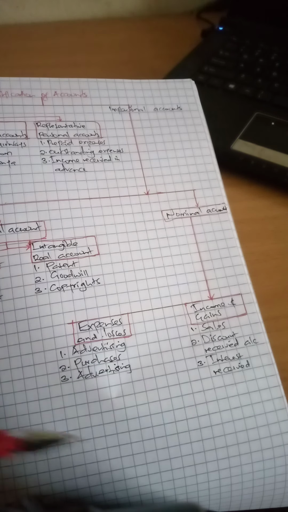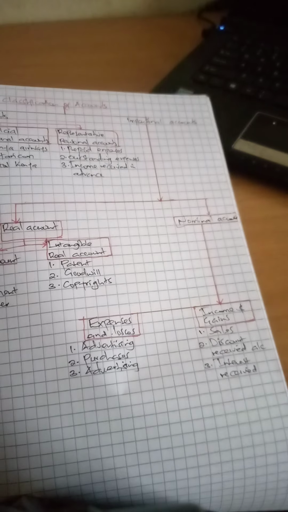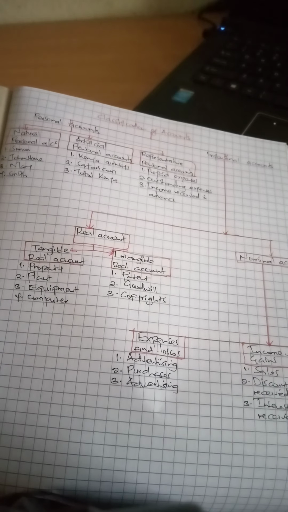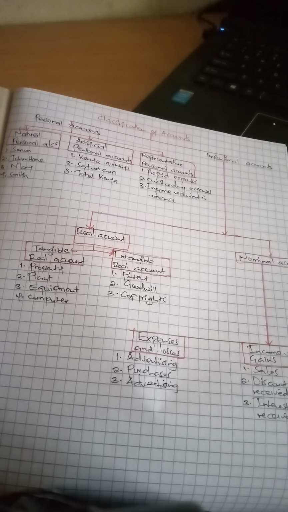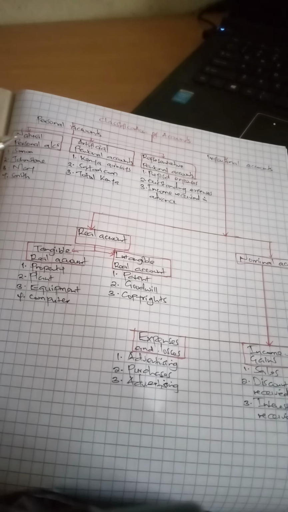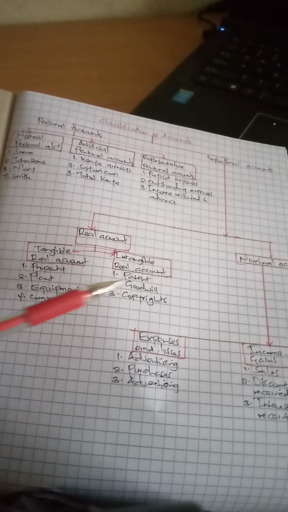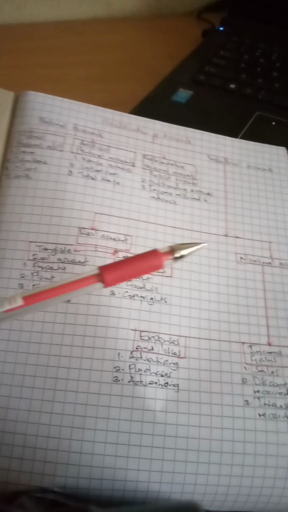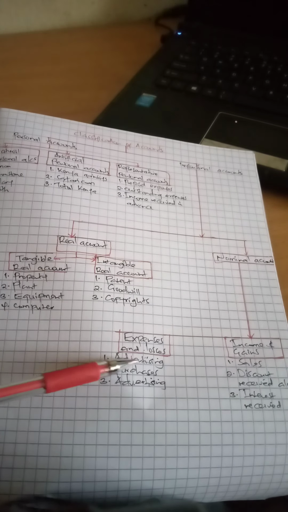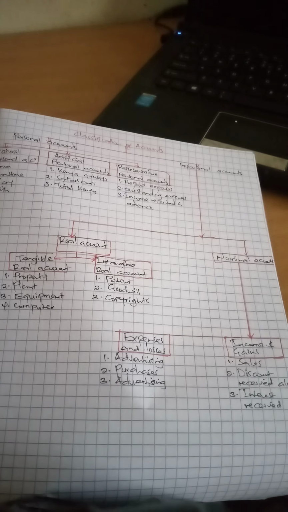So I hope you've learned. Classification of accounts falls under two categories: the personal accounts and the impersonal accounts. You also have the natural, artificial, and representative. We have the real account, with the two of them here. We also have the nominal account on the far end, with the expenses and losses, and incomes and gains, that fall under that. So that's the end of the video.